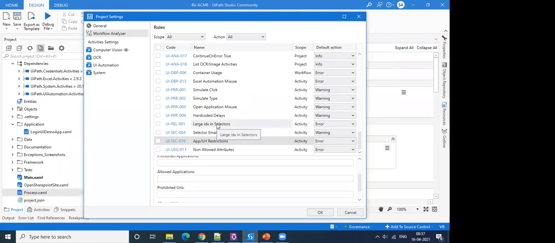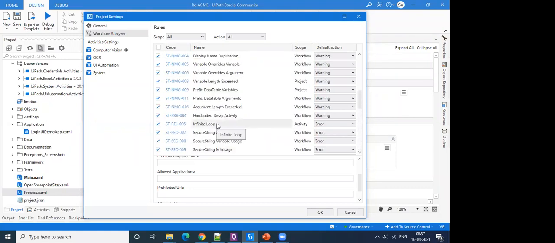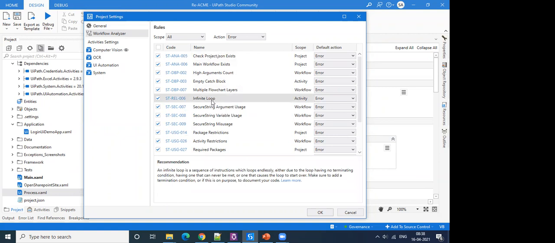And then one more rule is here. Okay, let me just set it to error, and then the infinite loop rule also. This is also a case which can lead to a security issue, an availability issue. When there is an infinite loop and no break or no condition to come out of that loop, our automation will enter into that infinite loop, making that system, that automation unavailable for use, right?